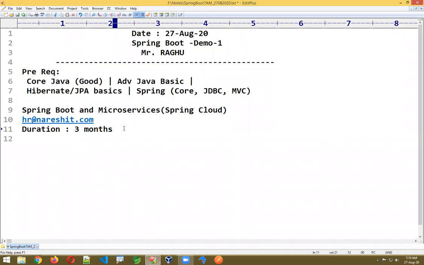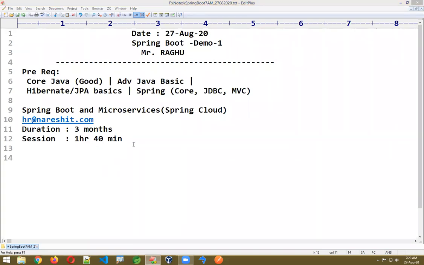Every day the session will be 1.5 hours, 1 hour 30 minutes, or 40 minutes max like that. Max 40 minutes, taking 1 hour 40 minutes, around 1 hour 30 minutes session. This is a fast track. So this is total 3 months. We are going to take a total of 3 months. Subject wise, no skipping, no concepts skipped, we are going to see everything here.